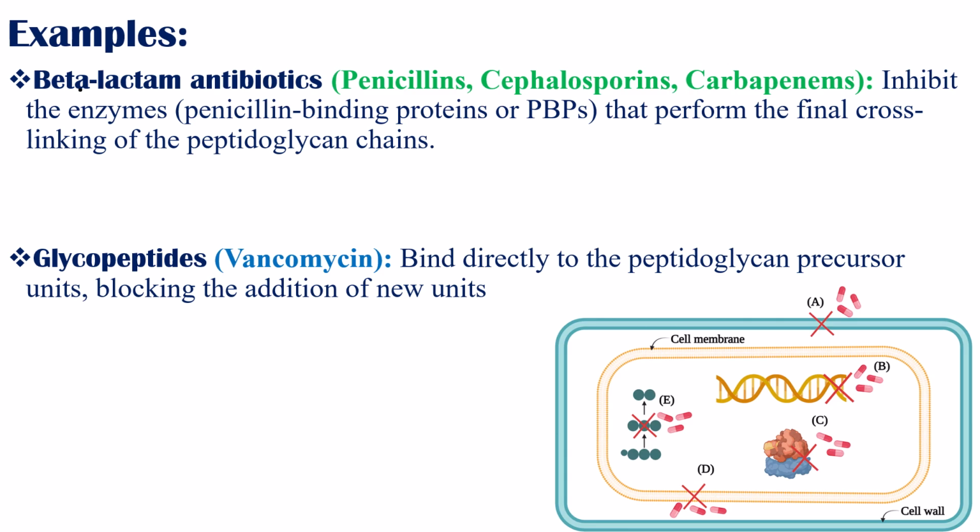Examples of cell wall inhibitors are beta-lactam antibiotics and glycopeptides. Beta-lactam antibiotics are penicillins, cephalosporins, and carbapenems. They inhibit the enzyme called penicillin-binding protein that performs the final cross-linking of the peptidoglycan chains. Among glycopeptides, vancomycin is the most commonly used drug. It binds directly to the peptidoglycan precursor units, blocking the addition of new units.